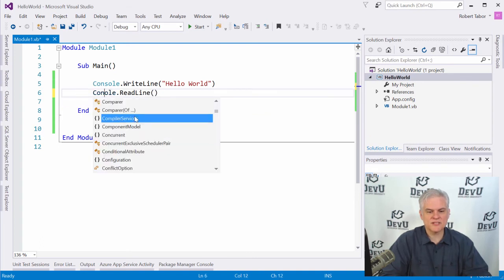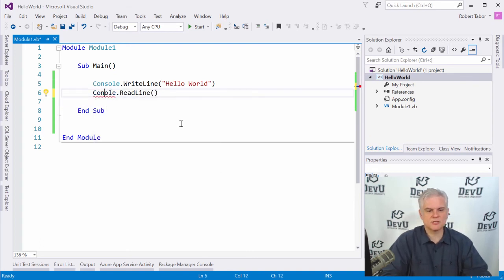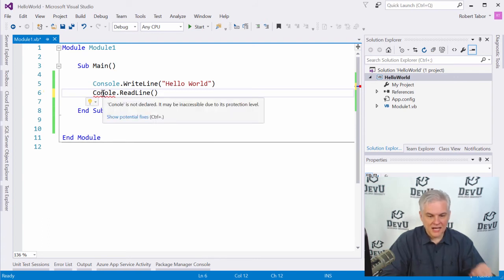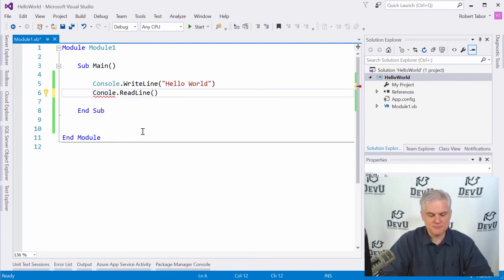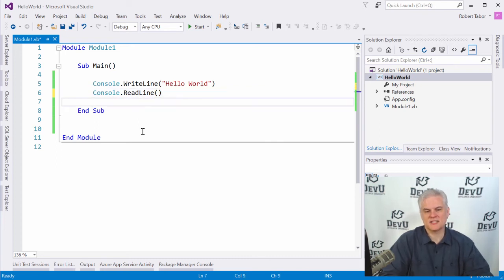You could experience something similar if we misspell the word Console. In this case, you'll see that Console is not declared. It might be inaccessible due to protection level. Now here again, the problem is we misspelled the word Console, but once we fix it, then the error will go away and we can run our application again.